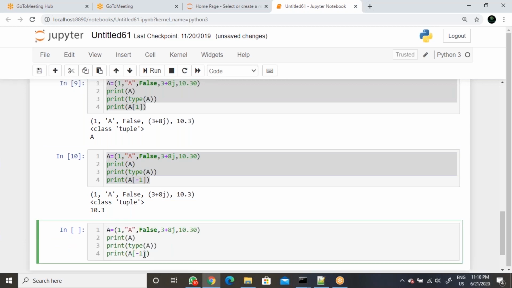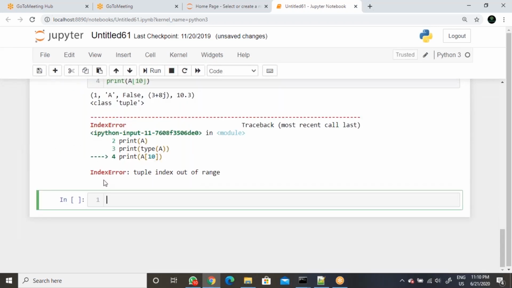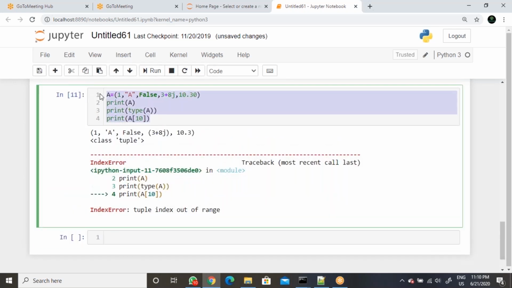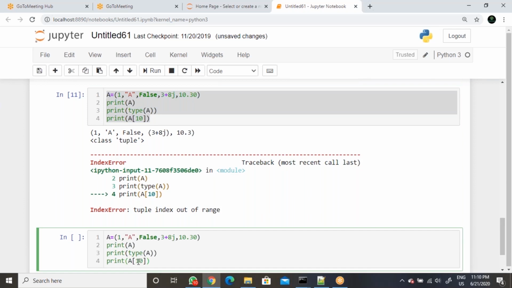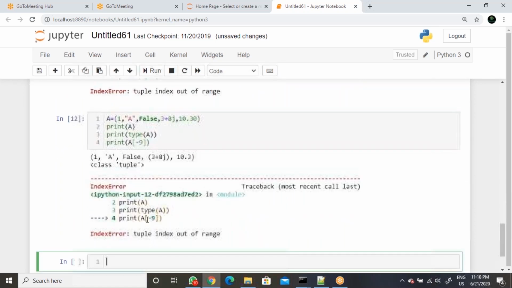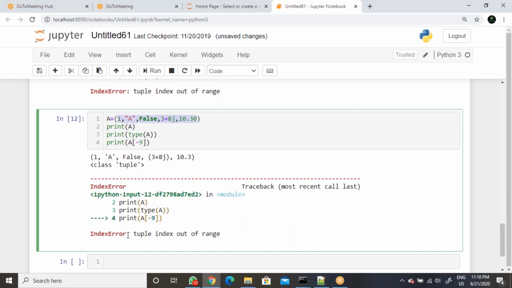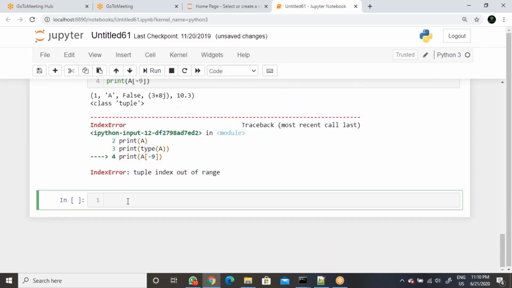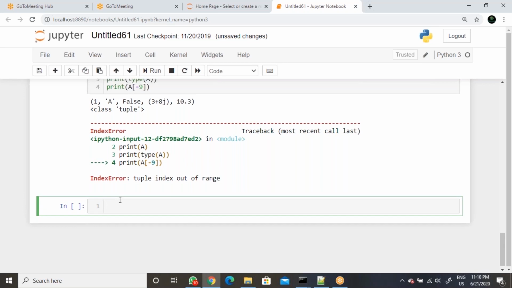Now if you give an out of range number, if you give like 10, that means index error. Index error, that means tuple index out of range. Previously it was list index out of range, that means we were working on list. Now we are working on tuple. That's why it is tuple index out of range. Now same thing you can observe with minus values also, -9 like that. If the index number is not assigned based on these values, then it will throw an error like tuple index out of range.